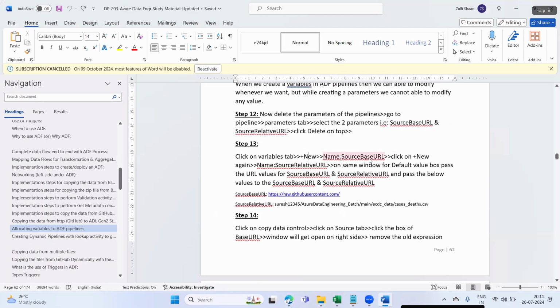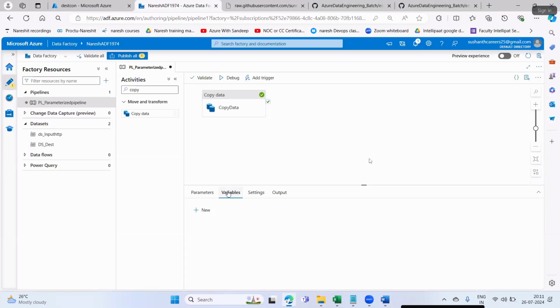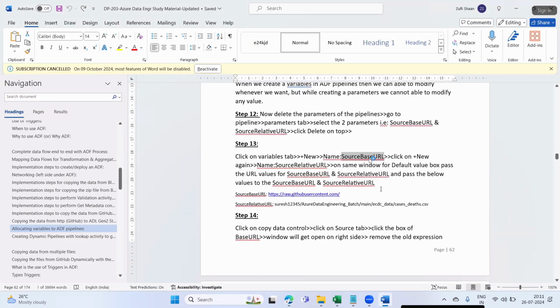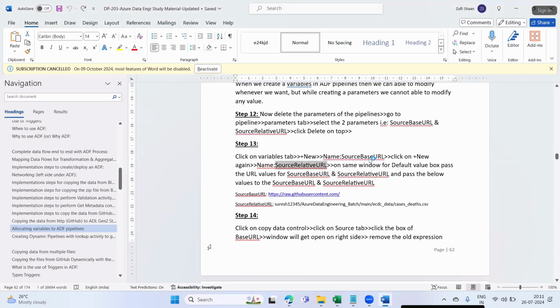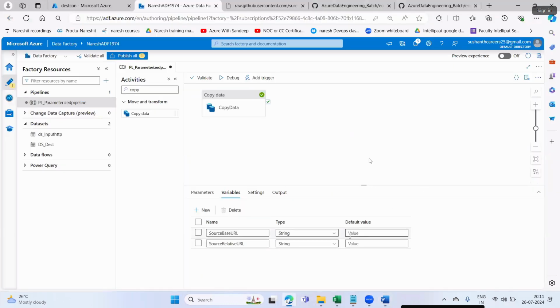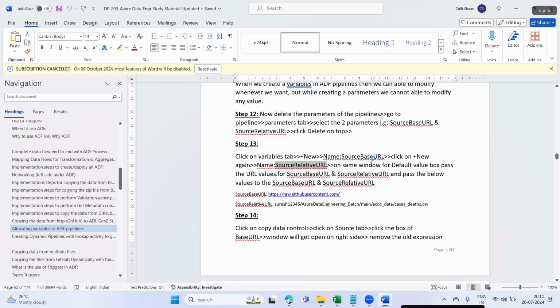Click on the Variables tab, plus New, and define two variables here: source base URL and source relative URL. Click plus New, source base URL, and then plus New again for source relative URL. In the default value box, pass the URL value for the source base URL, from the same website, the portal.